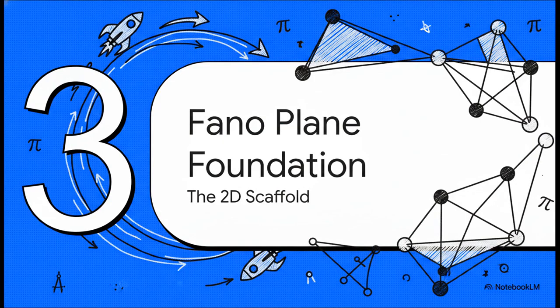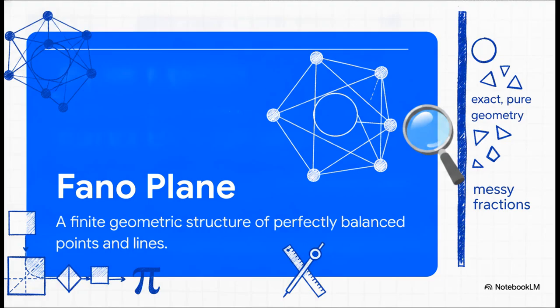All right, section 3, the Fano plane foundation. The source code introduces this incredible structure called T0 Fano incidence. This is the Fano plane. It's a beautiful, unbreakable, and finite two-dimensional geometric scaffold. And remember that firewall we talked about? Well, the Fano plane lives entirely on the exact, pure side of that boundary. There are absolutely no messy fractions here.